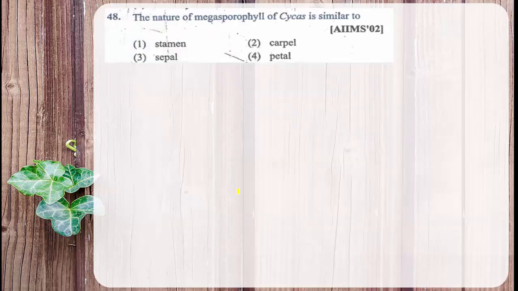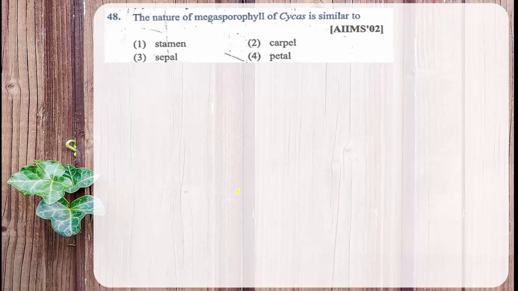Then moving to the next question. The nature of megasporophyll of cycas is similar to. If you remember the general characters of gymnosperms, this question can be easily answered. A group of megasporophylls in gymnosperms represents the female cone.